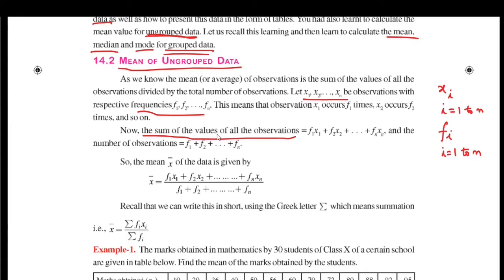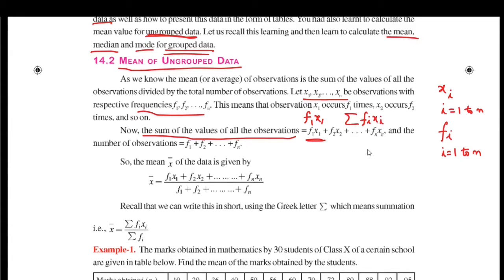The sum of the values of all the observations can be obtained by taking the products of the value of the observation and the frequency of that observation: f1 x1 plus f2 x2 plus etc., fn xn. So this is the sum of fi xi.